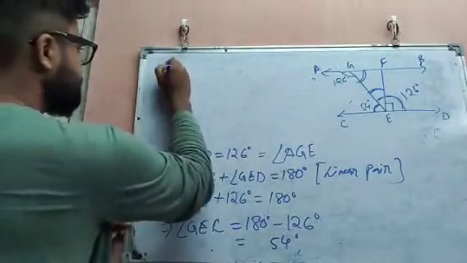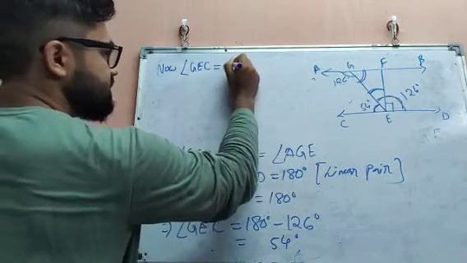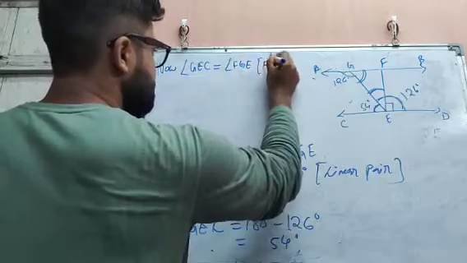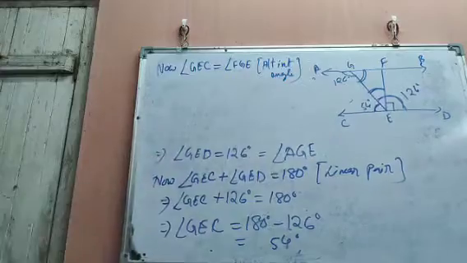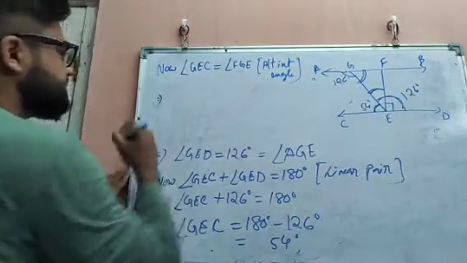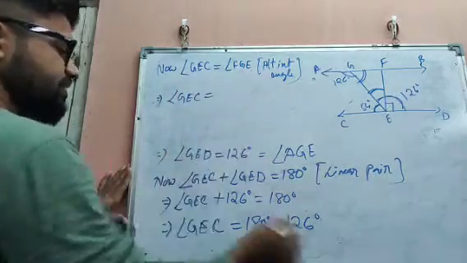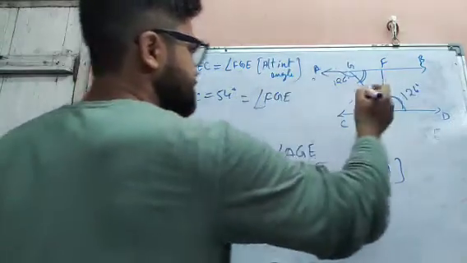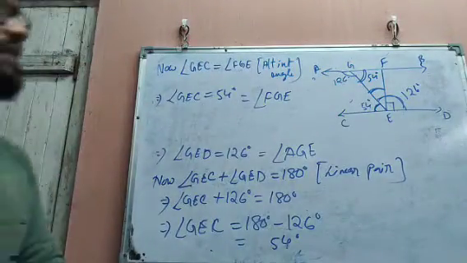Now angle GEC equals angle FGE, same condition, alternate interior angles. Since they are alternate interior angles, and angle GEC we got as 54 degrees, this is equal to angle FGE. So this angle becomes 54 degrees.